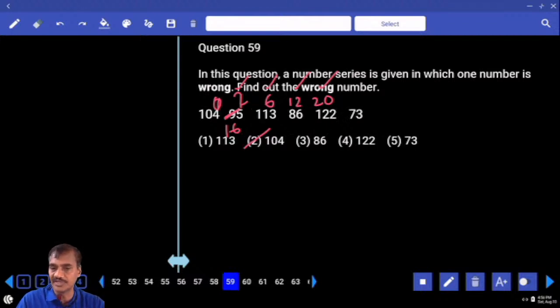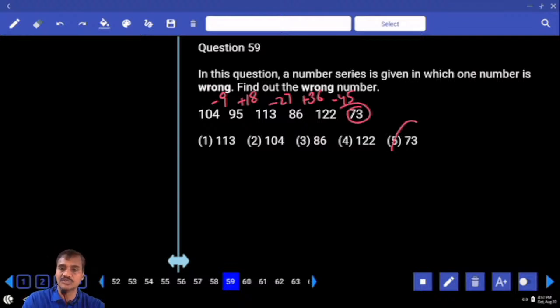The next one 59 చెప్తారా? Now in this question number 59, 104 minus 9, 95 and 113, ఎంత చెప్పండి, plus 18, minus 9 plus 18. Next one, minus 27. Next one, plus how much? Plus 36. సరిపోయిందా లేదా? Minus 45 రావాలి. 12 minus 5 is 7 రావాలి. And so what is the wrong number? 73, choice 5. Multiples of 9 are subtracted and added alternately, 59.